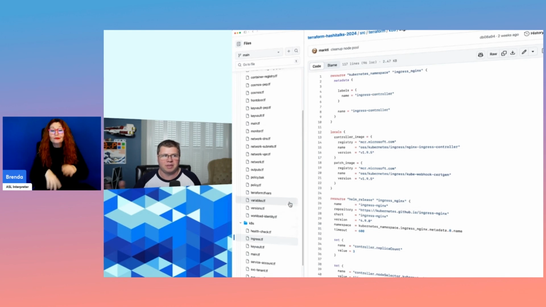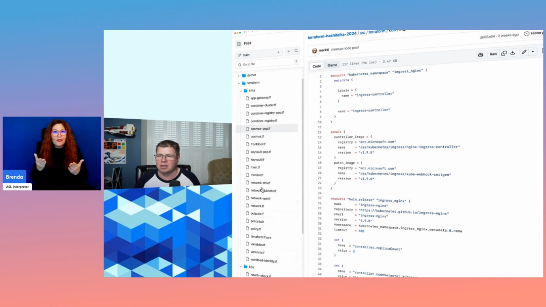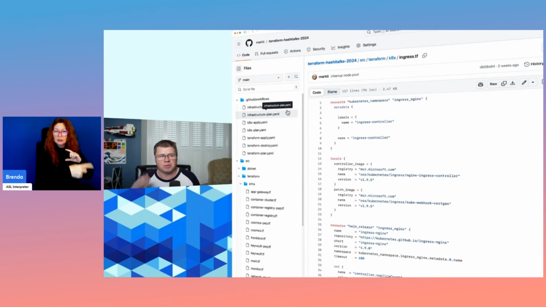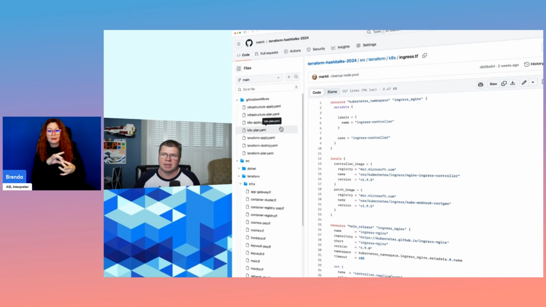This implements all of the things that I talked about today in my talk, both within the Terraform code base and in the Kubernetes code base. Also, as a bonus, I included some GitHub Actions pipelines that run Terraform plan and Terraform apply for both the infrastructure that hits the Azure control plane, and then also the application stuff that sits on the Kubernetes control plane. So go check around with that.